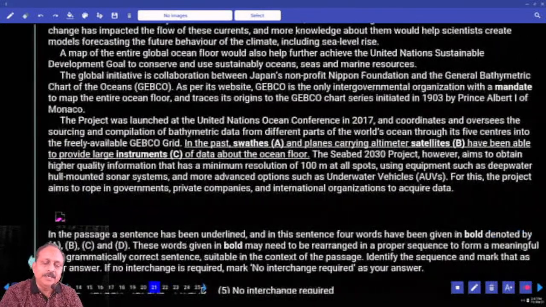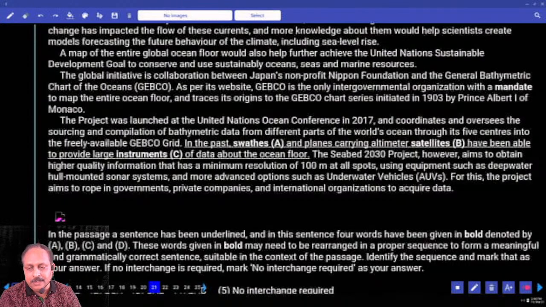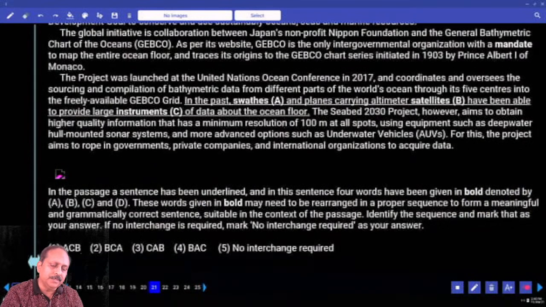Coming to the context here, in the past, can you use the word swathes here? No. In the past, what is the word? Satellites and planes, seems right. Satellites and planes carrying altimeter. Then what is the word? Instruments have been able to provide large swathes of data. Based on that, what is the correct order? First you have to use satellites, B. Then you have to use C. Then you have to use A. Which option is that? Answer is the second option. Easy to answer. Not a big deal.